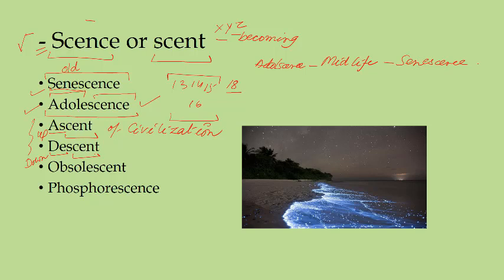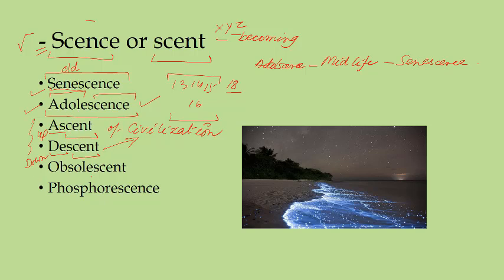The opposite of ascent is descent. Not decent, descent. Descent is going down. Another word is decent, which means very simple, very clear and very well mannered. That is another word. So this one is descent, coming down. There can be descent of a civilization. So ascent and descent simply mean rise and fall. Descent, with the help of these suffixes, means that which is going down. Ascent is that which is going up.